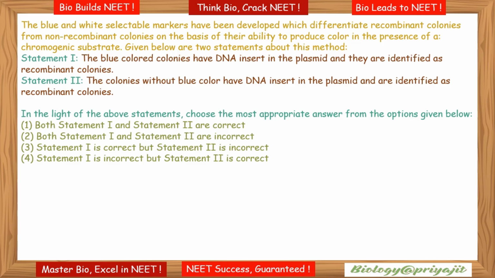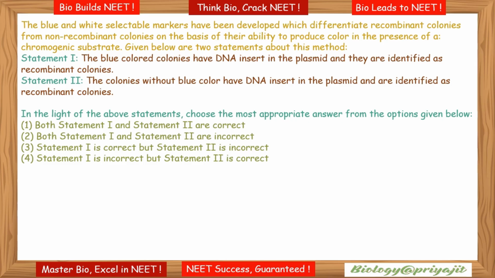Basically, selectable markers have been developed which differentiate recombinants from non-recombinants on the basis of their ability to produce color in the presence of a chromogenic substrate. In this, a recombinant DNA is inserted within the coding sequence of the enzyme beta-galactosidase. This results in inactivation of the gene for synthesis of this enzyme, which is referred to as insertional inactivation.